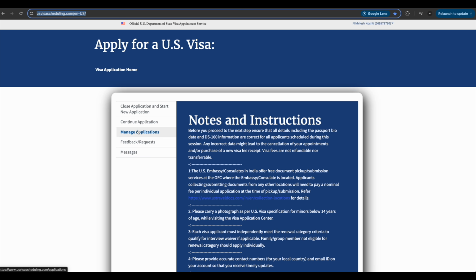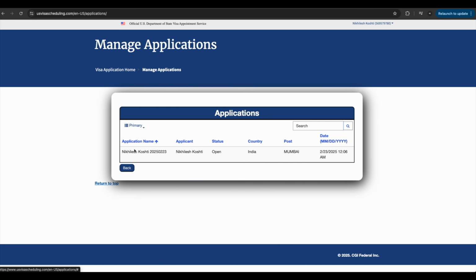I click on manage application, where you can track your status. You must be confused why it shows only one applicant when you have filled details for two. Basically you have filled details of the primary applicant and then the dependent applicants, so here only the primary applicant is shown.